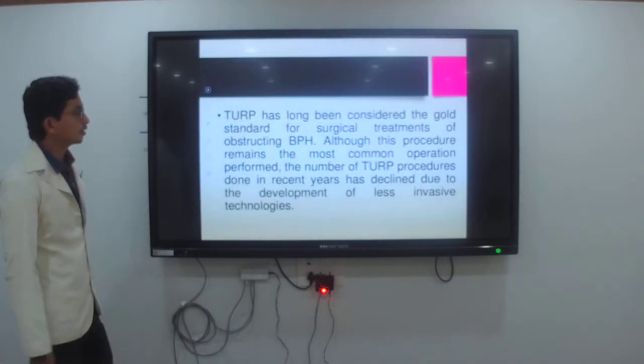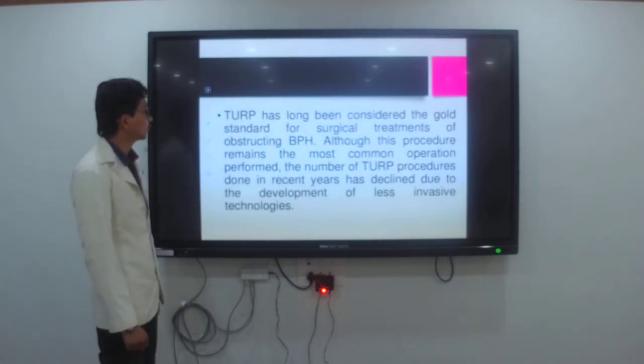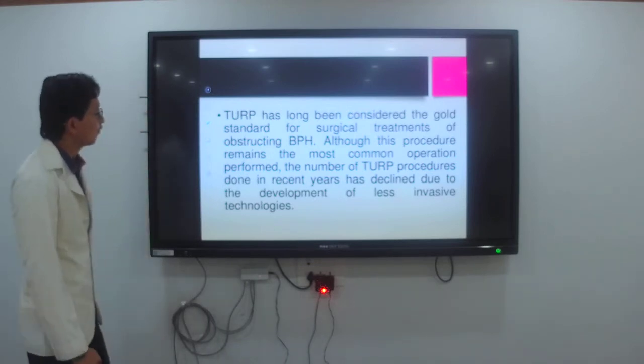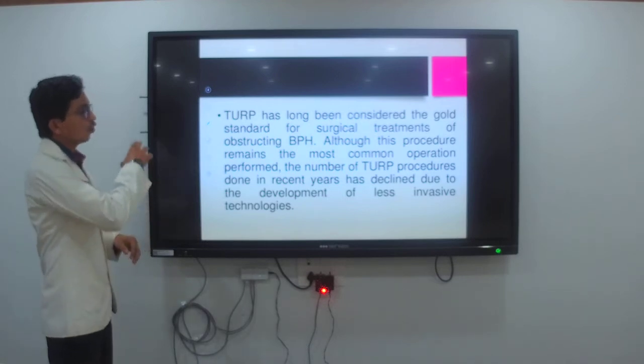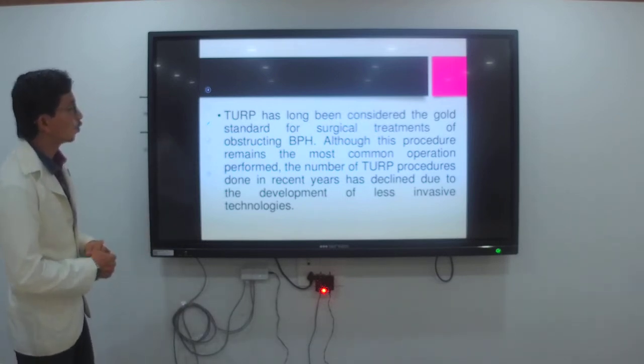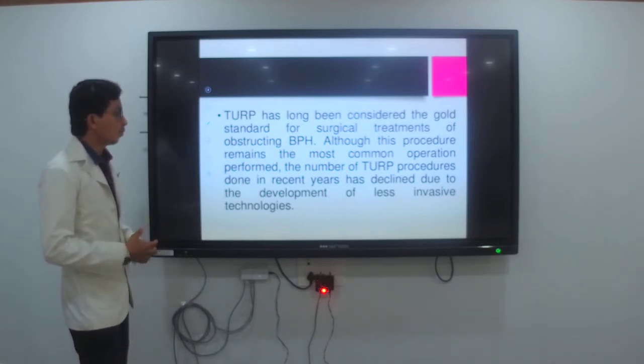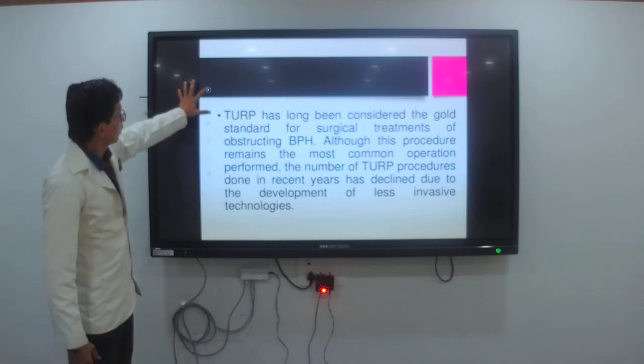Then TURP has long been considered the gold standard for the surgical treatment for obstruction repair. If any obstruction is present, the gold standard is removal of the prostate from the body.